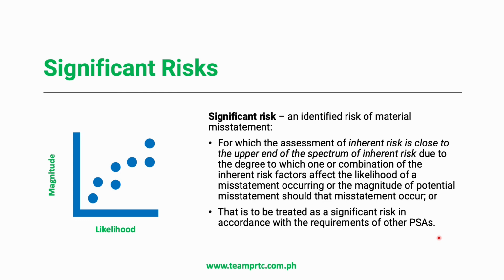For example, under PSA 240, it is automatically considered that revenue is a significant risk. Or under PSA 550, transactions with related parties would be considered significant risk. So if they are required in another PSA to be considered significant risk, then they will also be treated as significant risk under PSA 315.